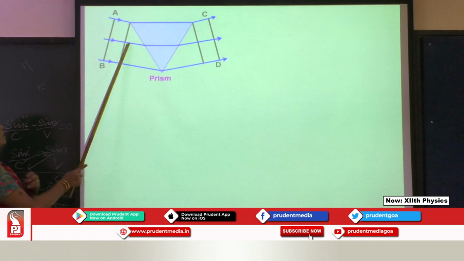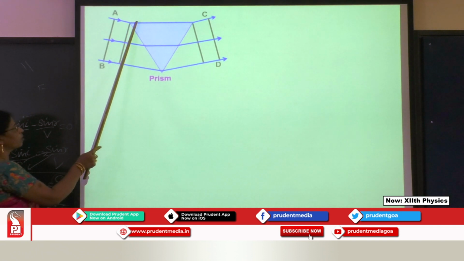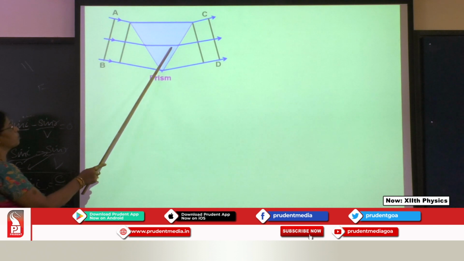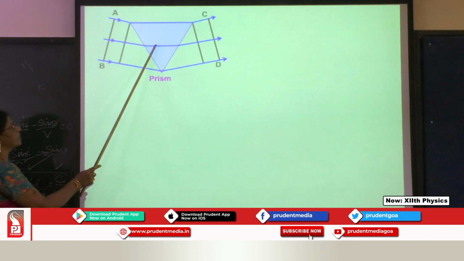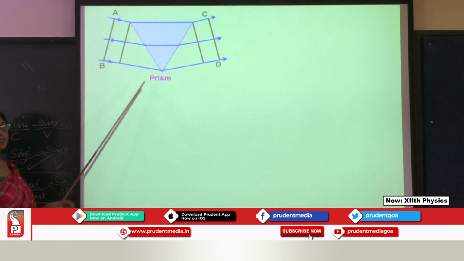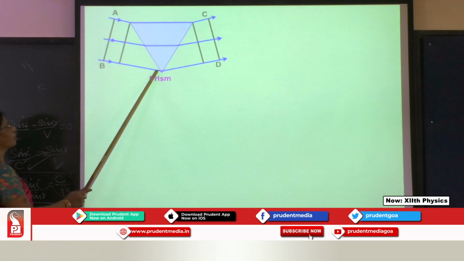By the time this travels over here, when it reaches the surface, it has crossed only a small distance over here, and then it starts moving. But since it has to travel a smaller portion in the prism, it emerges out faster.